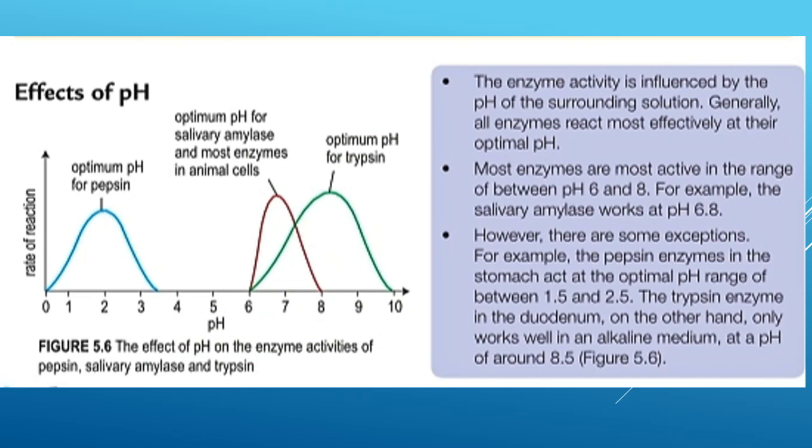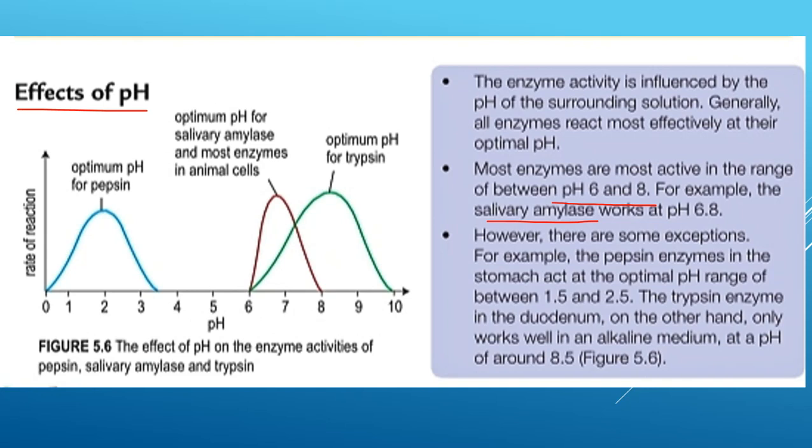Alright, remember. So next one is effect of pH on the activity of enzyme. The enzyme activity is also influenced by the pH of the surrounding solution. So biasanya enzyme ini kebanyakan dia akan bertindak dengan baik pada optimum pH-nya. So most enzymes are most active in the range between 6 to 8, pH 6 dan 8. For example, salivary amylase, amylase air liur, dia works best at pH 6.8.